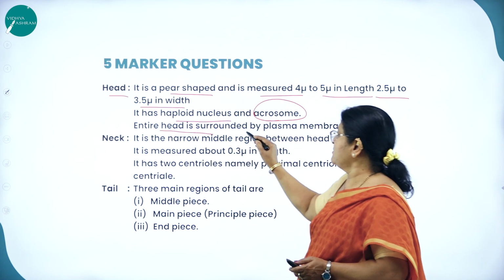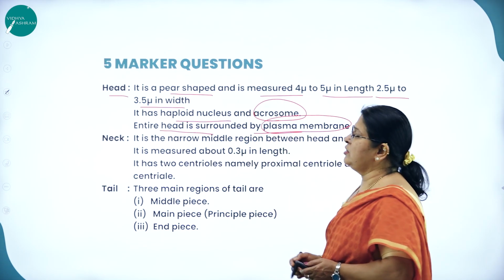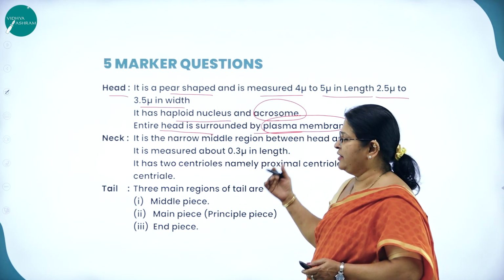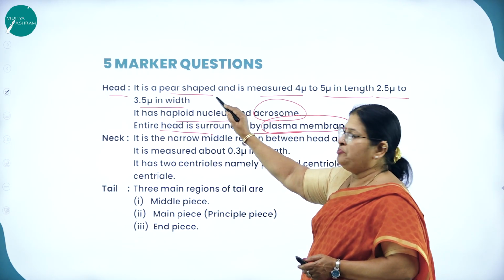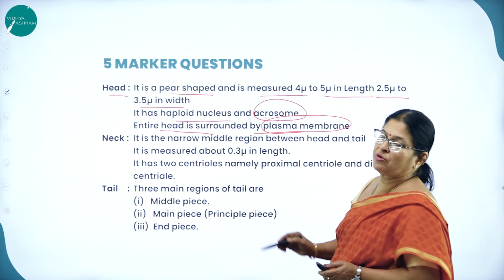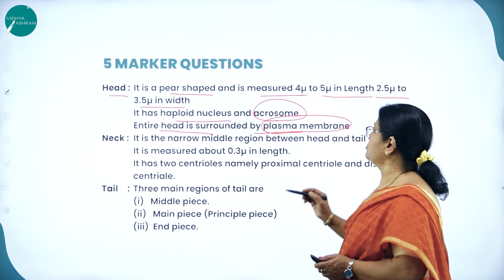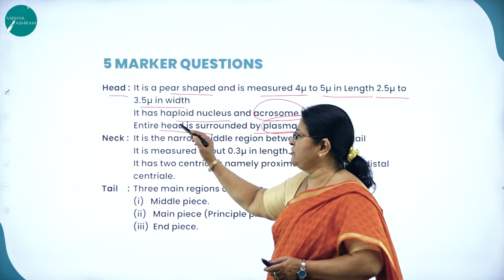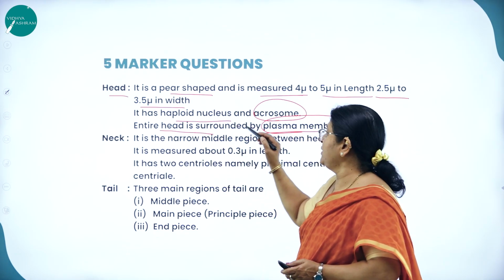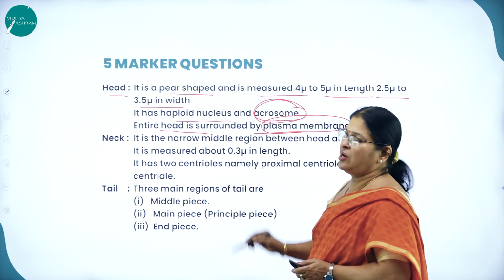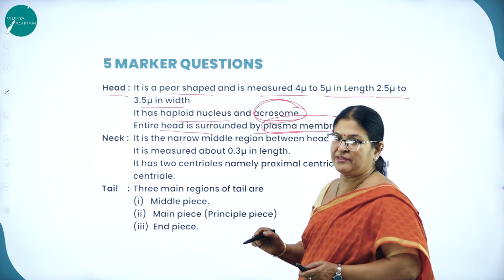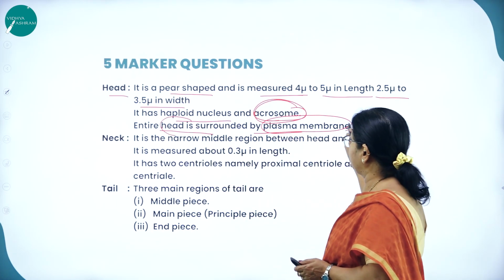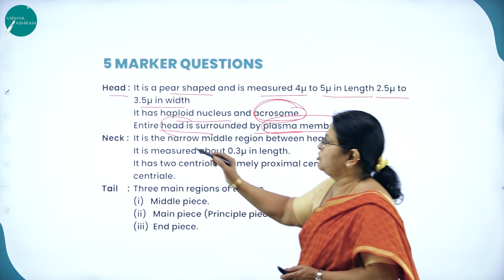The entire head is surrounded by a membrane called the plasma membrane. So the human sperm is divided into head, neck and tail, and the head is a pear-shaped structure measuring around 4 to 5 microns in length and 2.5 to 3.5 microns in width. It has a haploid nucleus and a cap-like structure called the acrosome, which has a great role to play at the time of fertilization, and the entire head is surrounded by a plasma membrane. That is about the head.